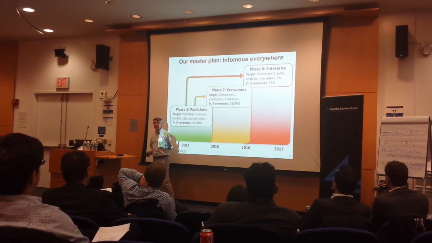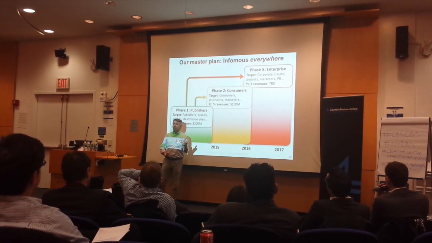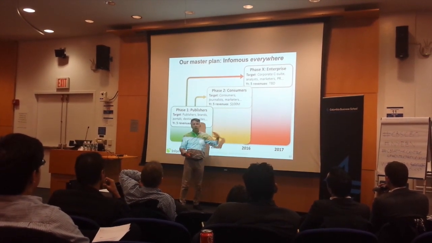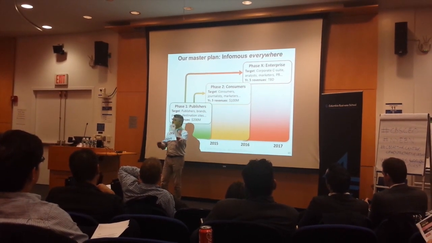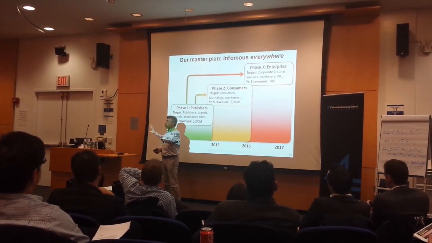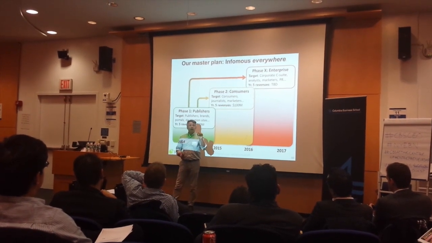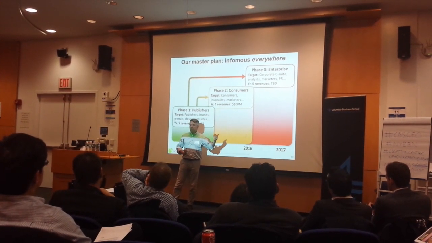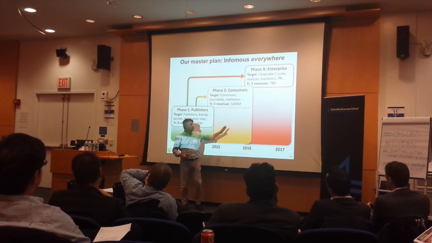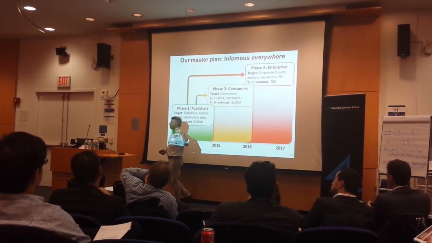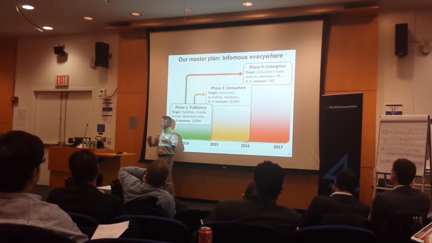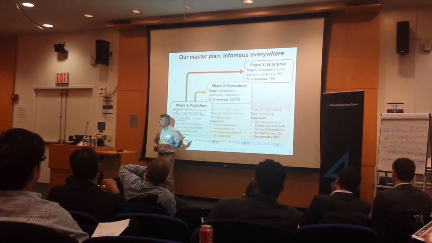We have a master plan. Publishers are one starting point, but ultimately what we envision is a consumer destination website where anyone can start and have their page with their email cloud, their search cloud, their social cloud, their shopping cloud, and from there they can go on and visit whatever sites they're interested in. And ultimately, we've also been getting a lot of requests from enterprise clients, such as large companies that are interested in looking at their own data internally. So we see a huge opportunity for this.